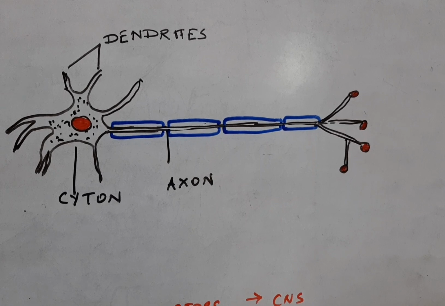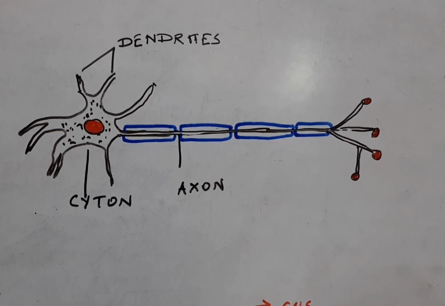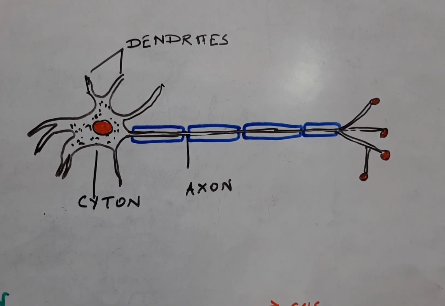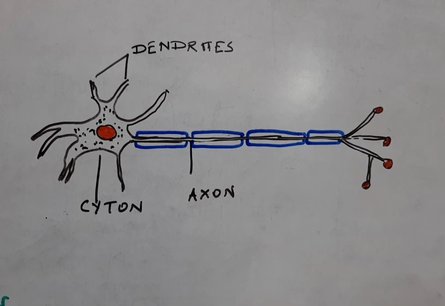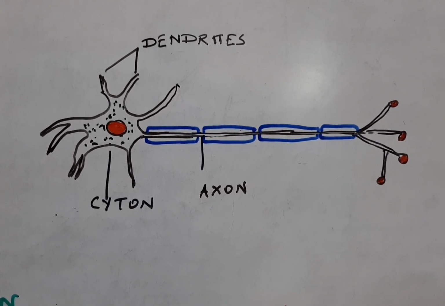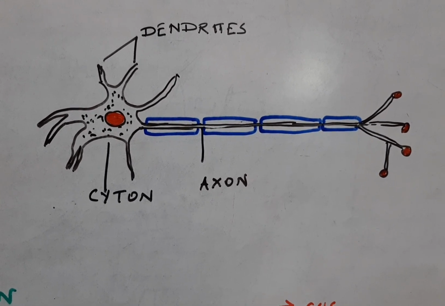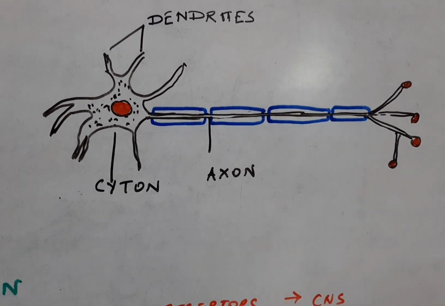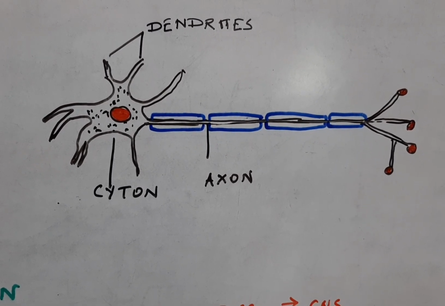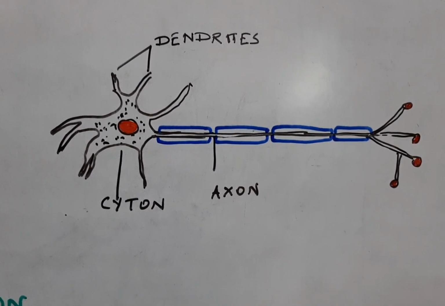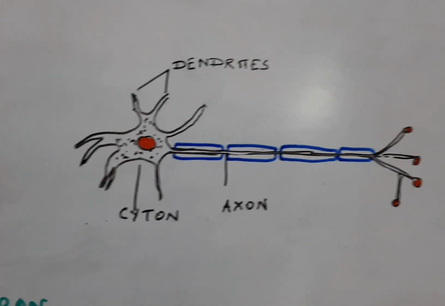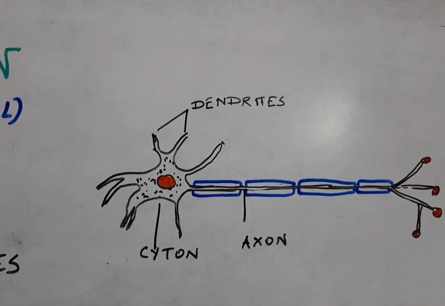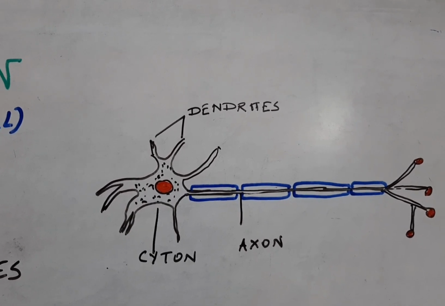In this figure you can see I have drawn a neuron showing the three basic parts, the cyton, dendrite and the axon. The cyton or cell body forms the main part of the neuron. It receives the information through the various dendrites and conducts it further through the axon.